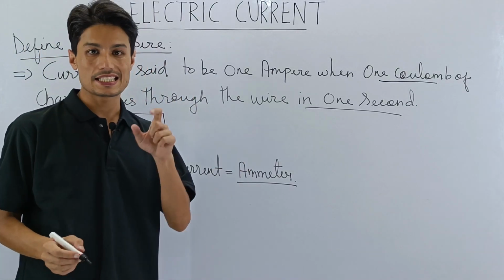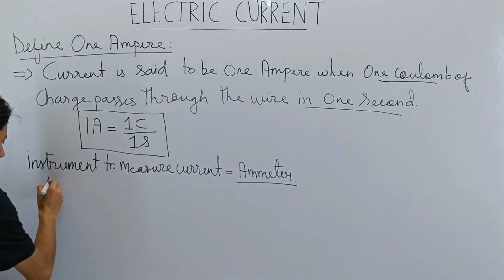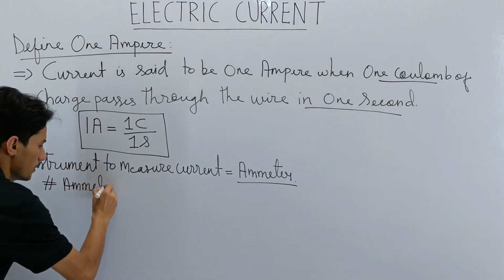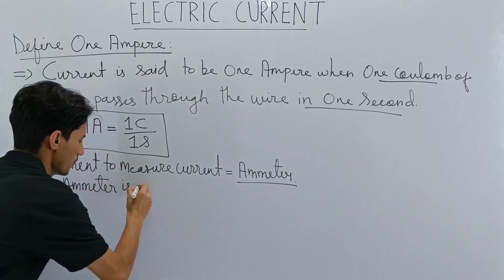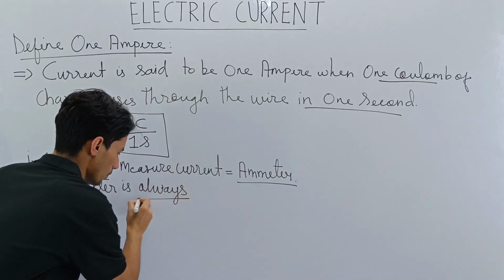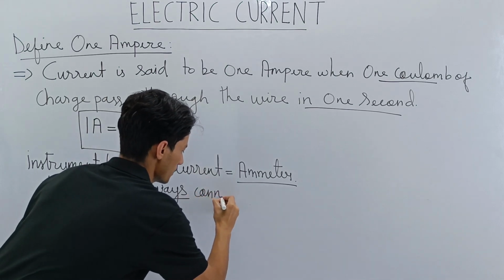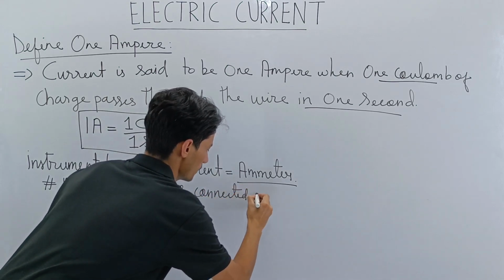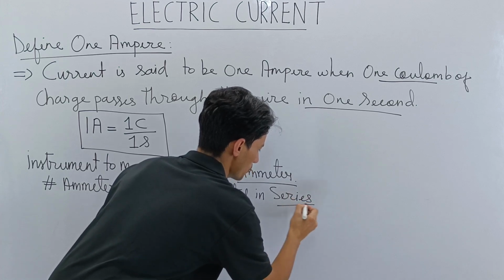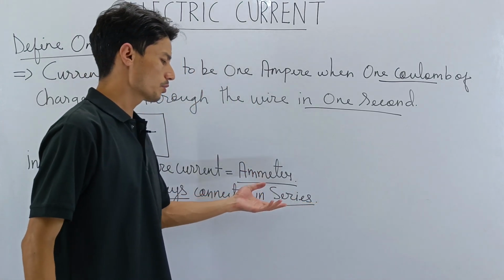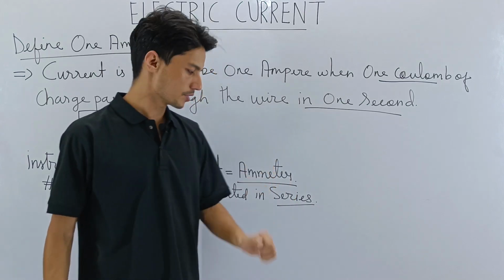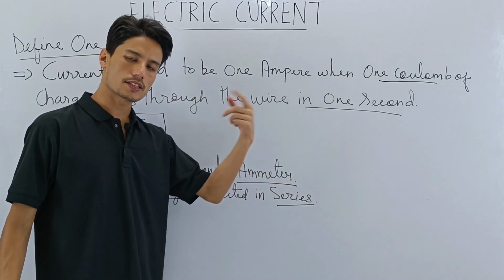Ammeter is always connected in series. We'll be talking about series and parallel connection in the upcoming videos. For today just remember it's connected in series.